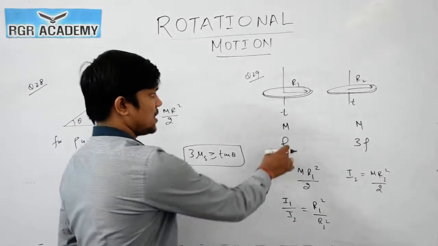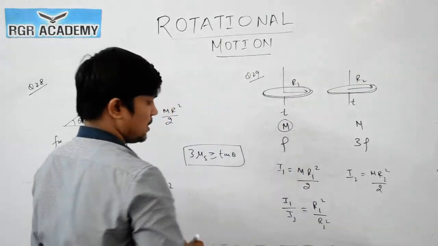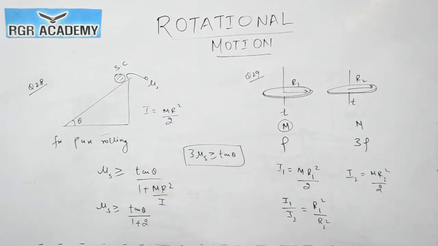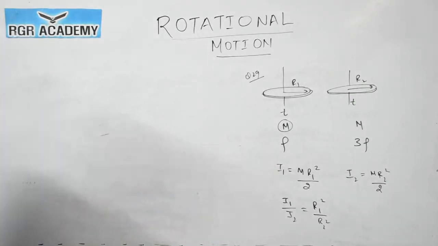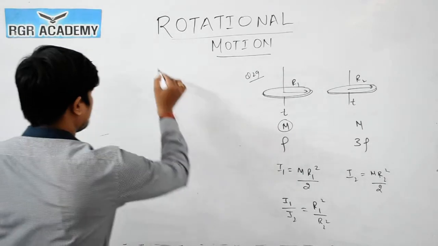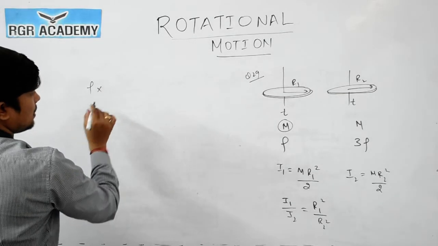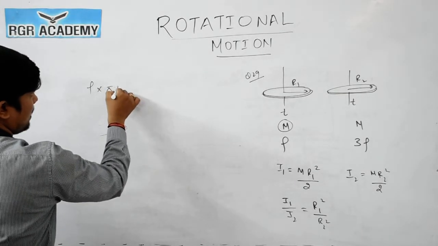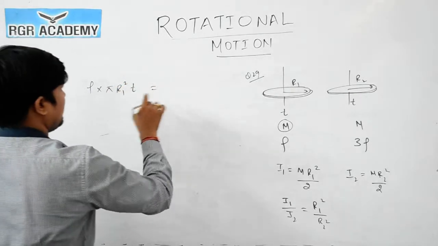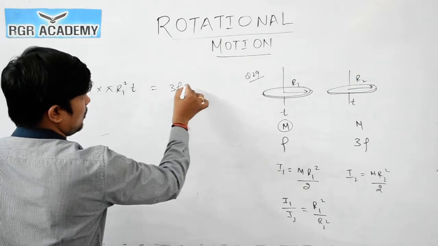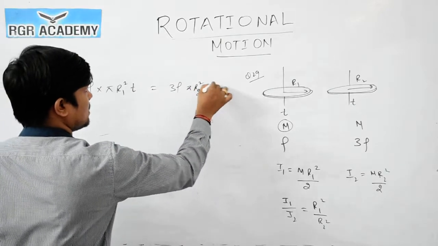So now we will use this condition as the mass is same. See, mass is given by density into volume. So that thing we will use here. So what we can say, mass of this is density, rho, into volume, which is area into thickness. Pi r1 square into thickness is t. As masses are same, we can say density into volume is pi r1 square into t equals pi r2 square into t. Clear?